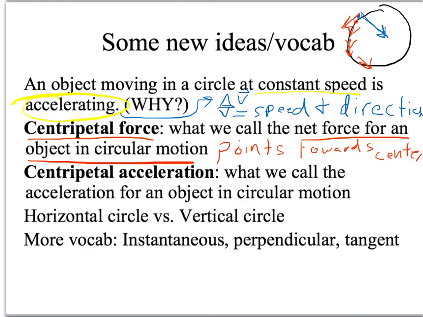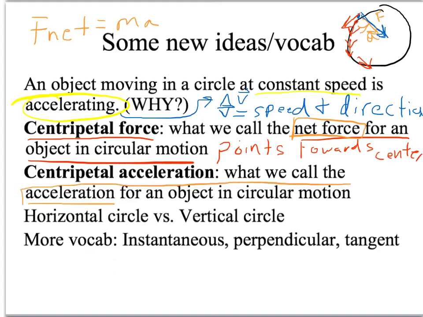Another definition you'll need to know, centripetal acceleration. If there is a force toward the center of the circle, then there must also be an acceleration toward the center of the circle, and that comes from Newton's second law, F net equals ma. So if there is a net force toward the center of the circle, then there must be acceleration toward the center of the circle. And so centripetal acceleration is what we call the acceleration for an object in circular motion. And that's the definition of centripetal acceleration.